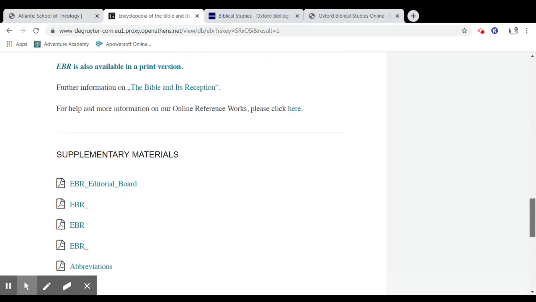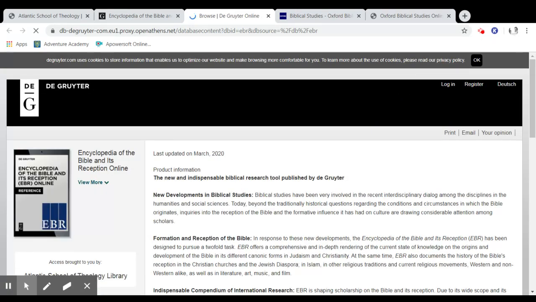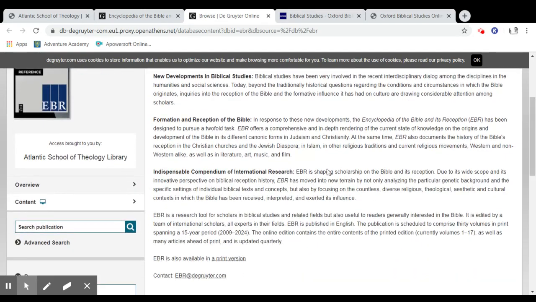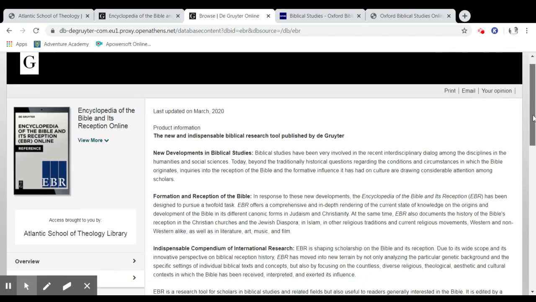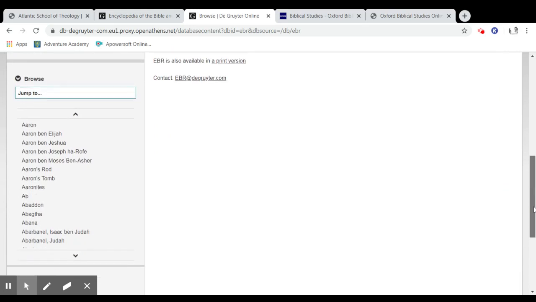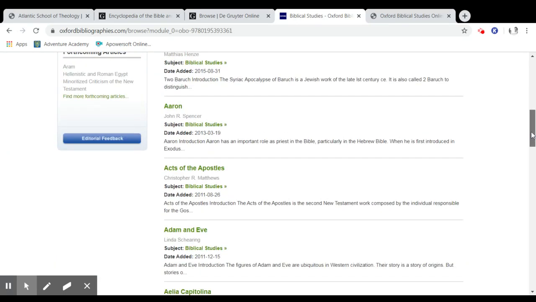Now, to get into it, we're going to click on Access Content. So if we scroll down, it has a similar interface to the Biblical Studies Bibliographies, where you look at content alphabetically.